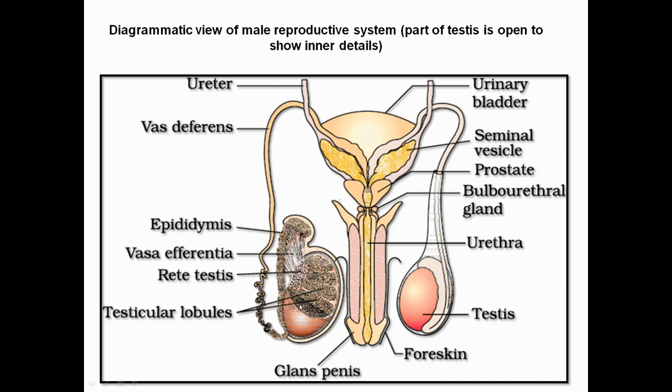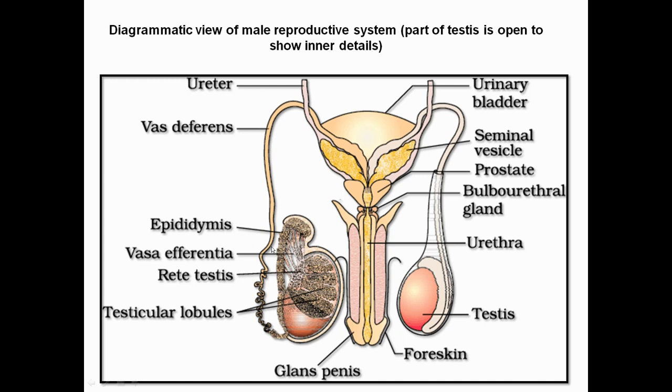Inside the testes you can observe some cylindrical tube-like structures. These are referred to as testicular lobules. Inside these testicular lobules are 1 to 3 seminiferous tubules. The testicular lobules terminate into the rete testis. The rete testis terminates into the vasa efferentia, and the vasa efferentia terminates into the highly coiled structure referred to as the epididymis.